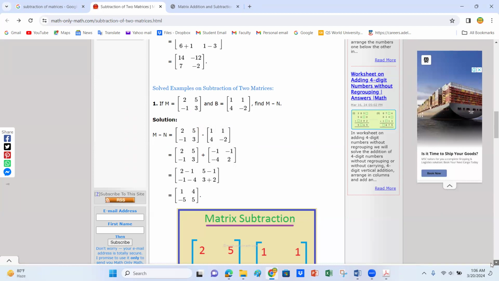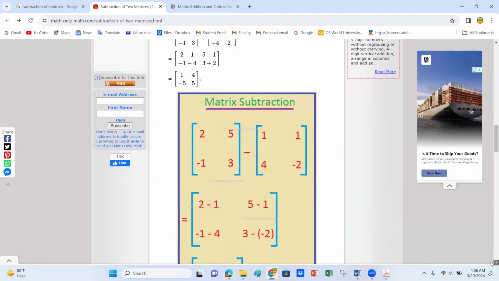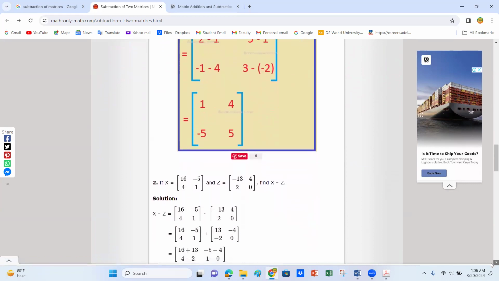And also here, then we can also solve from these values direct, not use the plus sign. This is also the possibility. So he used m minus n like this way. He not write here the plus sign. He just 2 minus 1, 5 minus 1, minus 1, minus 4, and 3 minus 4, minus into minus 2. So its result is 1, 4, and minus 5. Okay, that is the subtraction here.